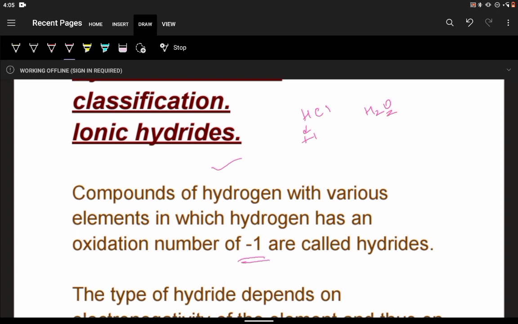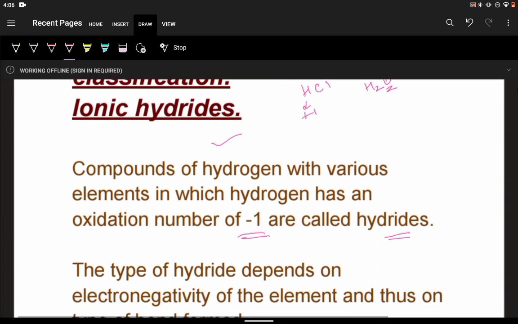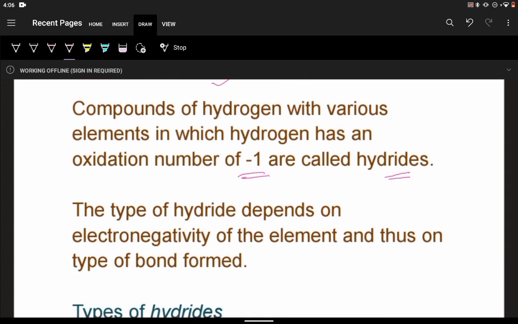But hydrides are those specific compounds in which hydrogen is bonding with such elements that hydrogen carries an oxidation number of -1. So these all are hydrides. There are basically 3 types of hydrides, and the type depends upon the electronegativity of the element with which it forms the bond. So the electronegativity of the other element is more important.